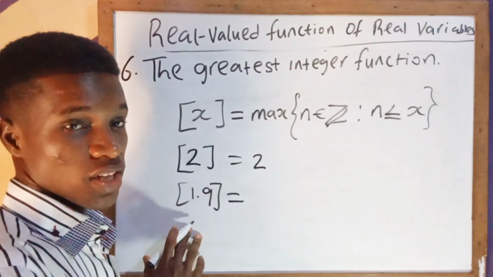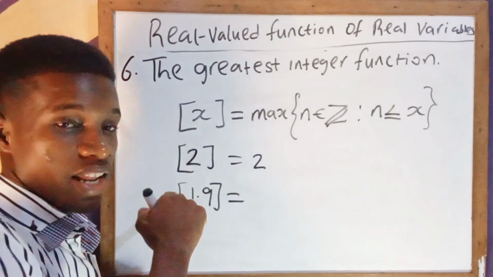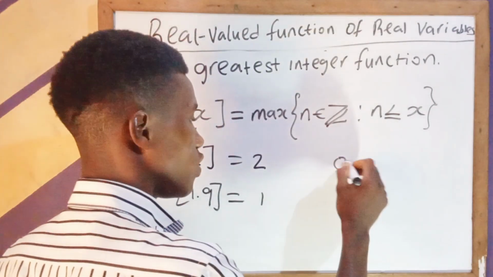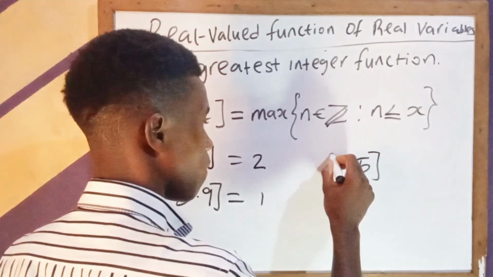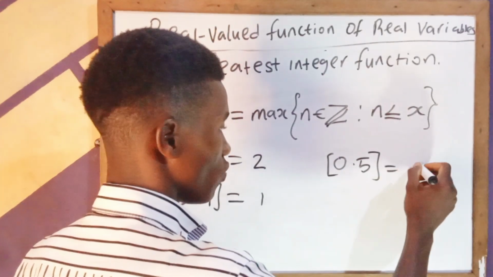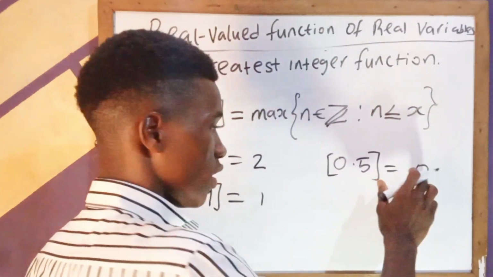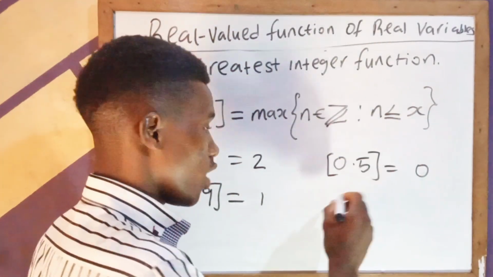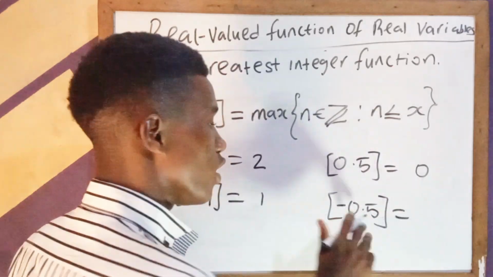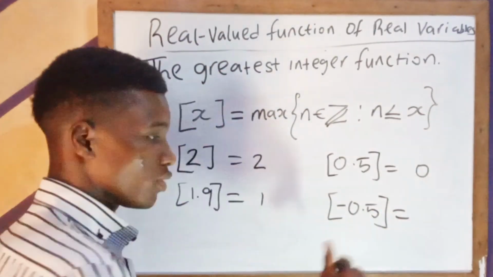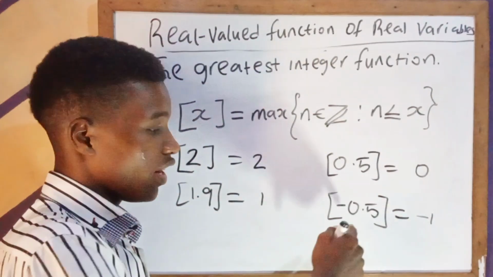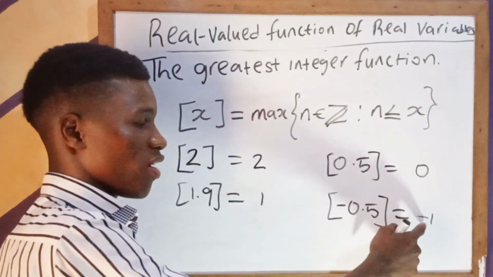Now if you come to the case of the greatest integer of 1.9, it is the greatest integer that is less than 1.9, which is equal to what? 1. Now the greatest integer of 0.5, what is it? Because this is not an integer, the greatest integer of it will be what? 0. The greatest integer less than this. Now what of the greatest integer of minus 0.5? This is where things get interesting. The greatest integer of minus 0.5 is what? Minus 1. Why is this so? Because the greatest integer less than minus 0.5 is minus 1.